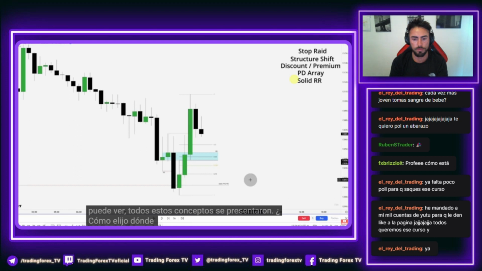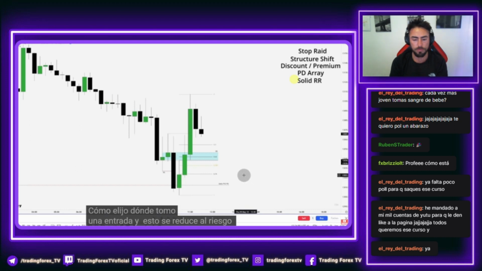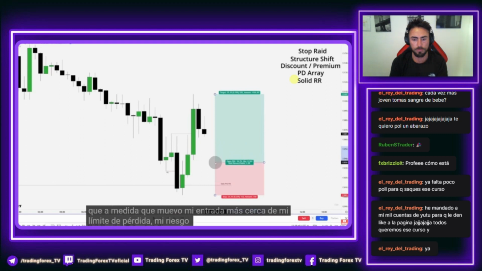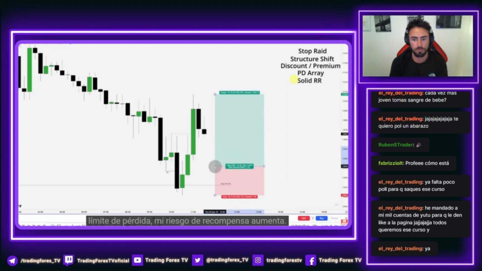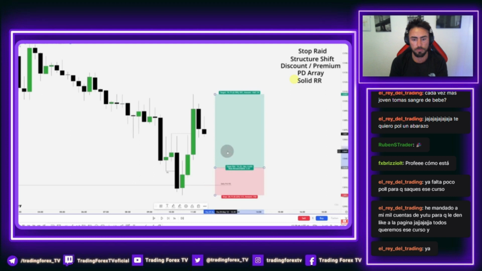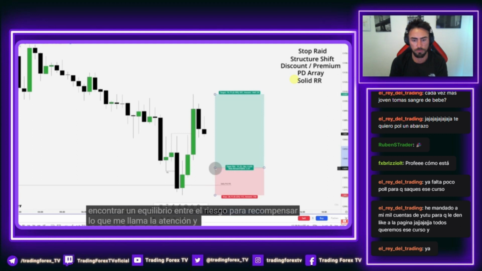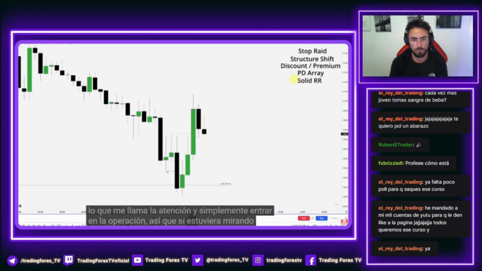How do I choose where I take an entry? And this comes down to risk to reward and what catches my eye. I know that as I move my entry closer to my stop loss, my risk to reward increases. However, the further I go, there's also the possibility that I do not get filled on this trade. So what I try to do is find a balance between risk to reward, what catches my eye, and just getting into the trade. So if I was looking at this trade, what would I do?